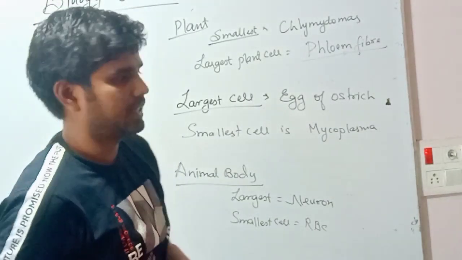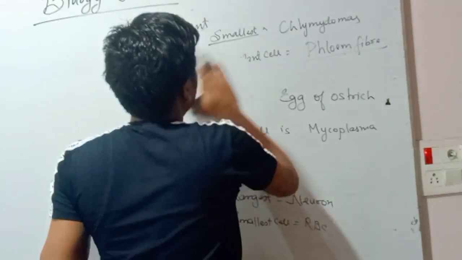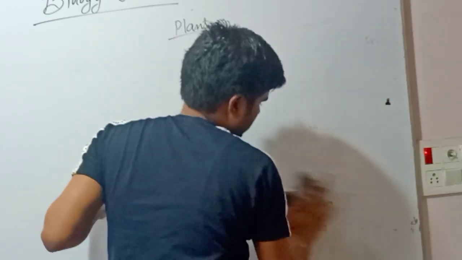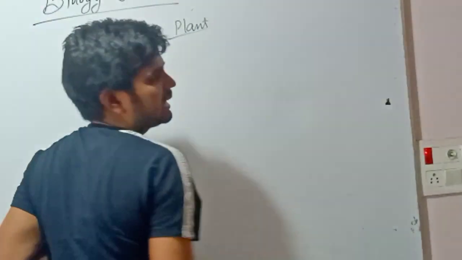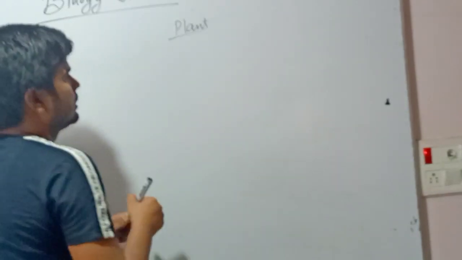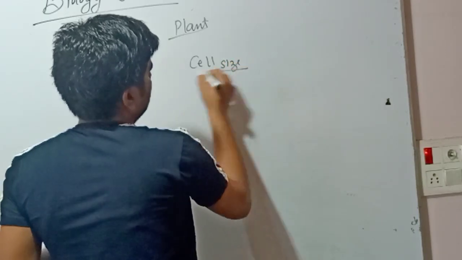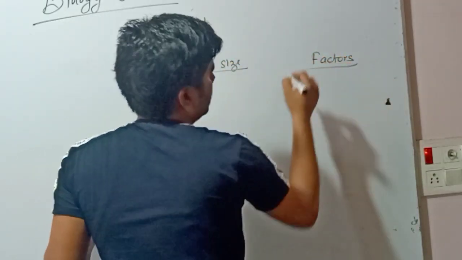Now there are certain factors on which the cell size depends. Which cell will be larger in size, and which cell will be smaller in size, that depends upon certain factors. The cell size depends upon certain factors. What are those factors?